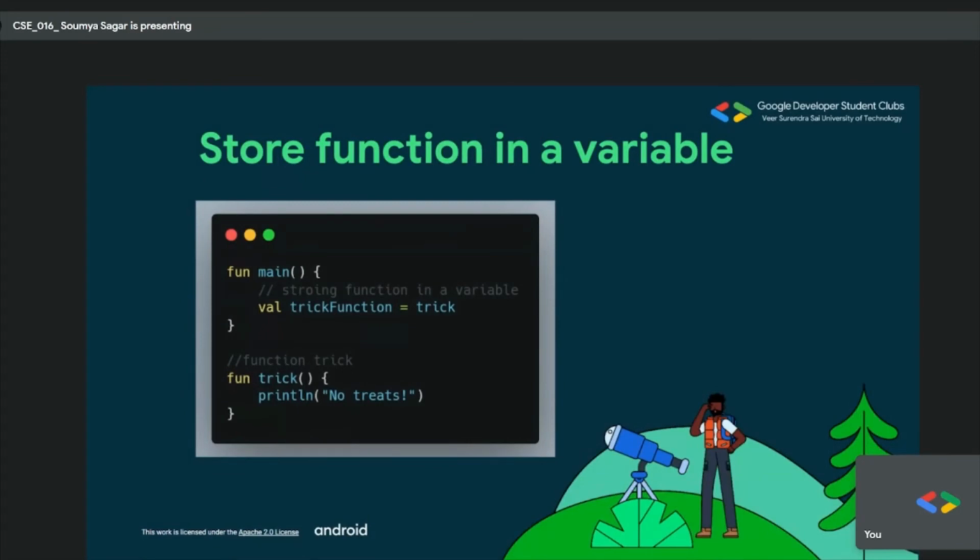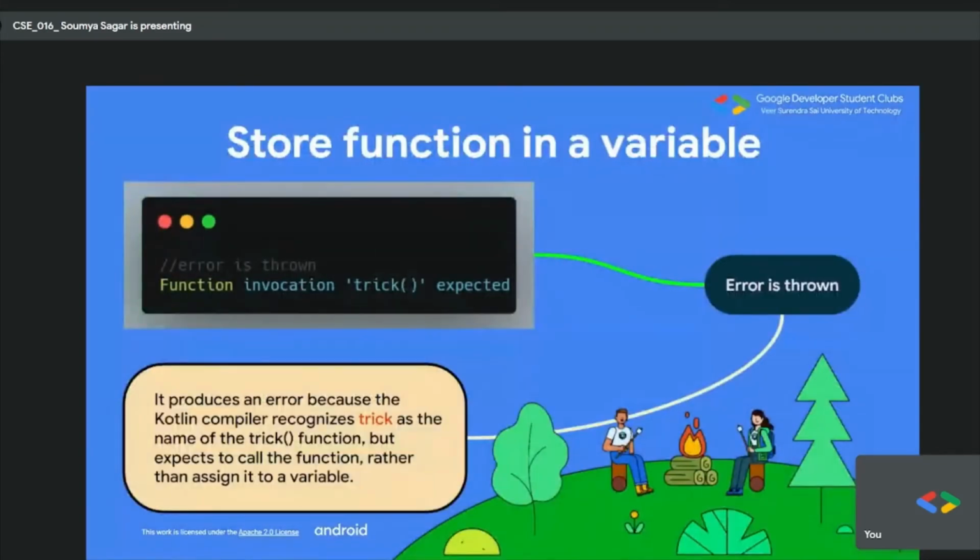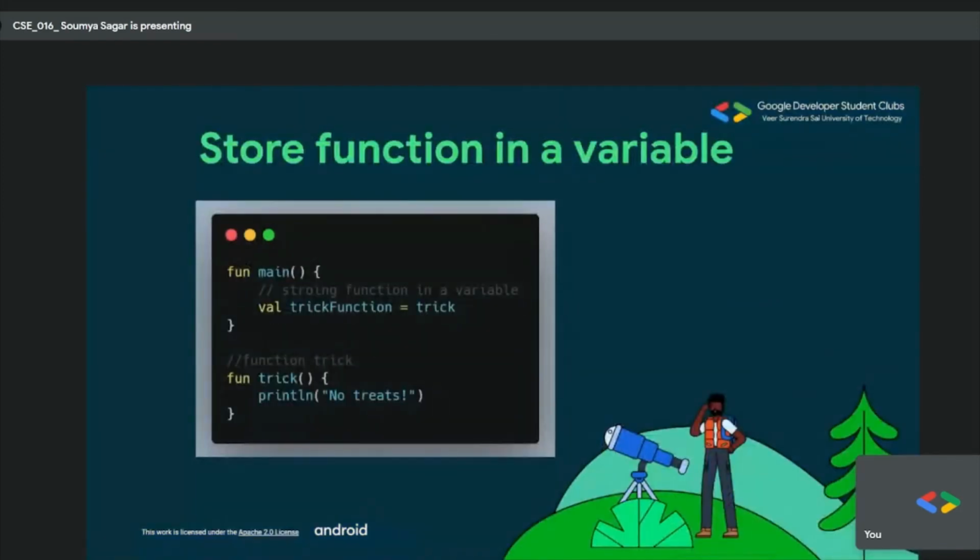However, there is an error here, and what is it? The error says function invocation trick expected. Why did this happen? The reason is, as you can see here, this is a function trick and we have written some code, but inside the main we can never access this because it does not have the function resolution operator.